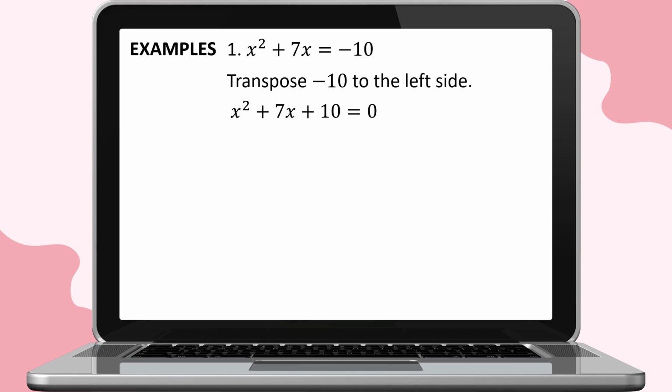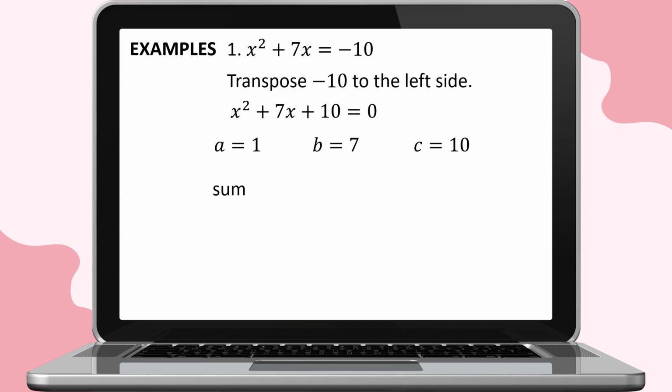We can now determine the values of a, b, and c. The value of a is equal to positive 1. The value of b is equal to positive 7. And the value of c is equal to positive 10. With this, we can now solve for the sum and product of the roots.